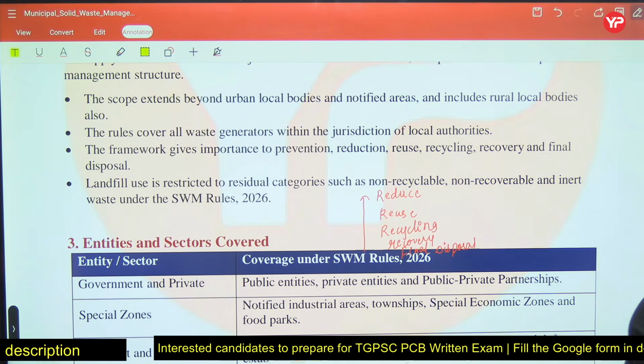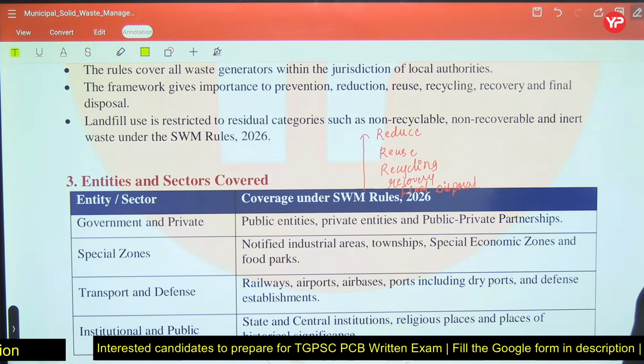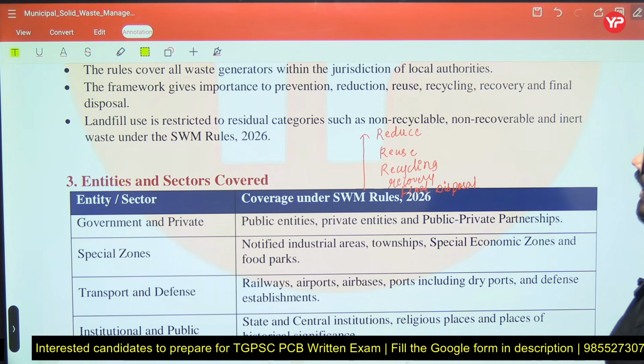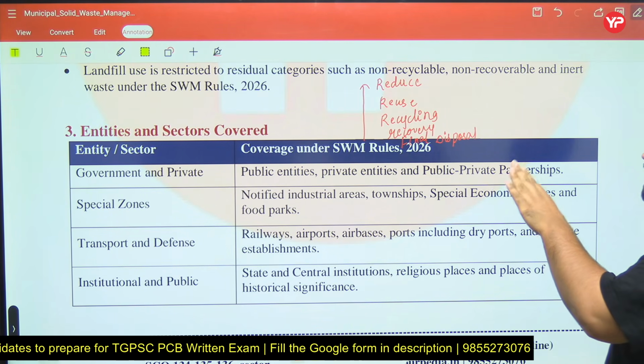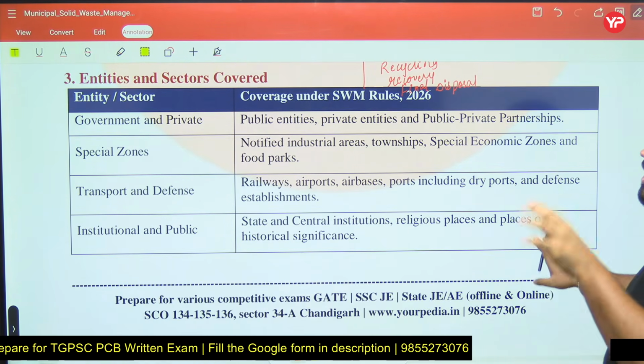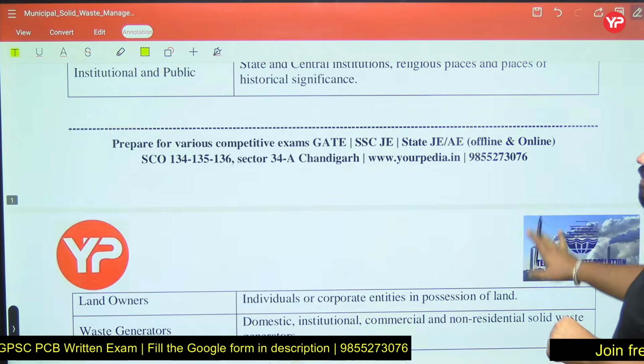Okay. Now talking about entities and sectors covered. Government and private, public entities, all these sectors are covered. Special zones, transport and defense, institutional and public areas.